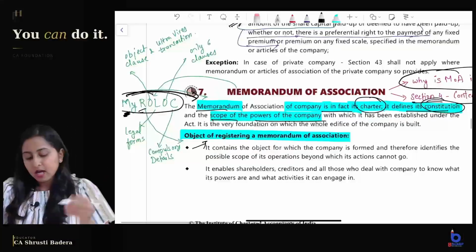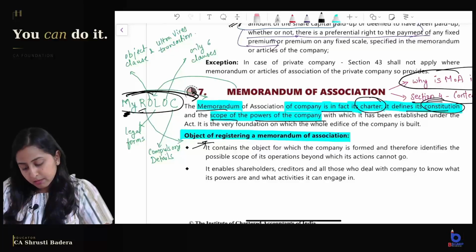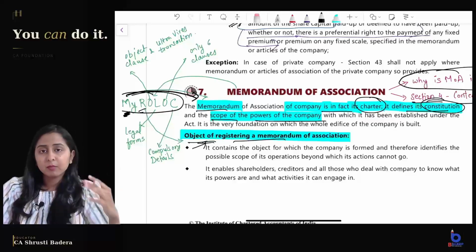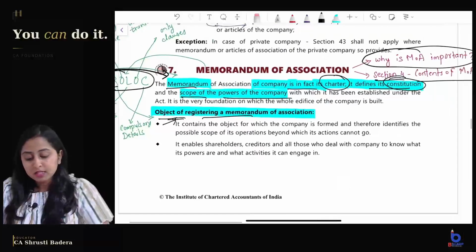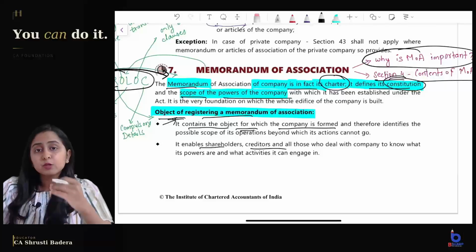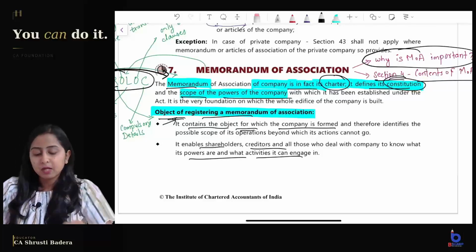Then R means the objective of registering the memorandum. Why is the memorandum required to be registered? Why is it important to register? Because it contains the object for which the company is formed. It enables the shareholders and creditors who deal with the company to know what the powers of the company are and what activities the company can engage in.